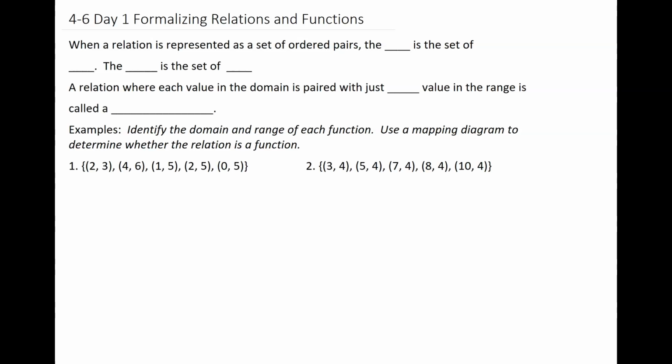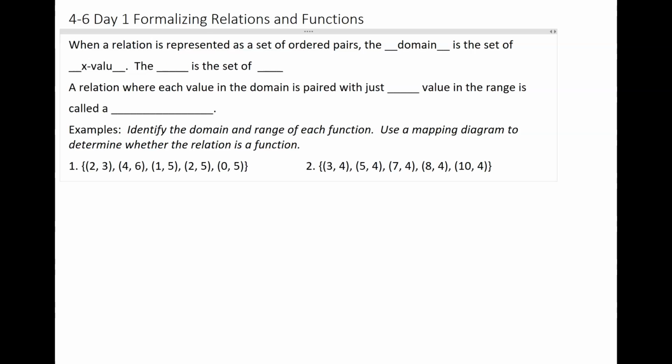When a relation is represented as a set of ordered pairs, the domain is the set of x values. And the range is the set of y values.